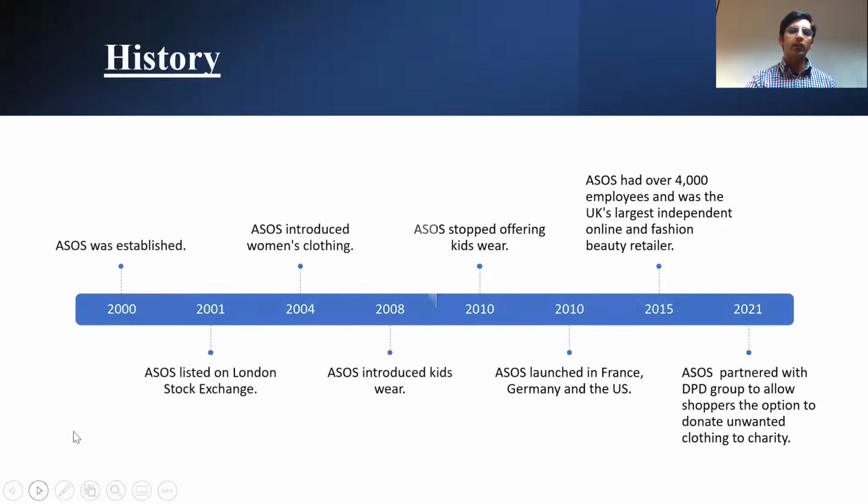Now moving on to the history timeline. In this timeline, you see what has happened from 2000 to 2021, a 21-year period. Some selected key points: ASOS listed on the stock exchange in 2001, then started women's clothing in 2004.